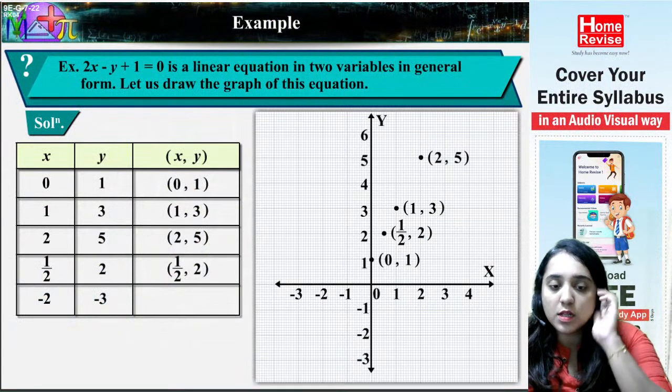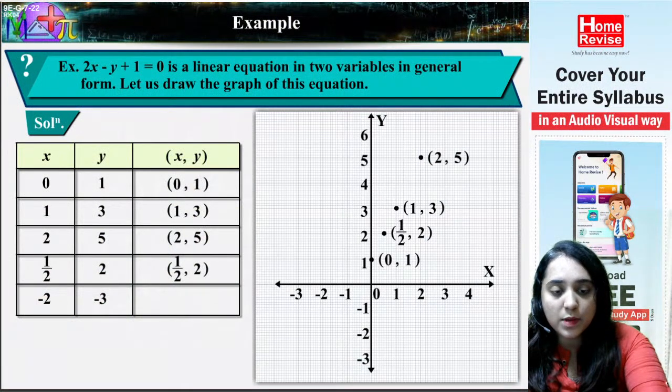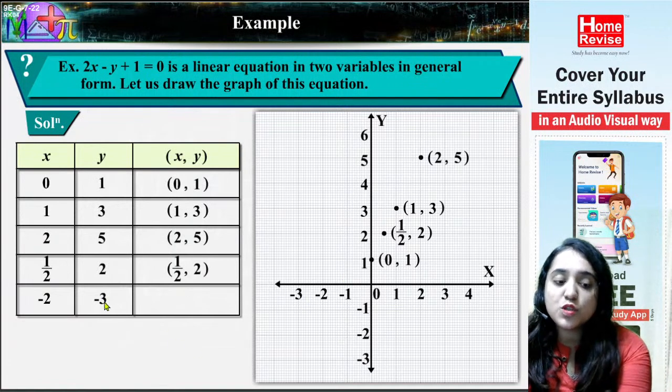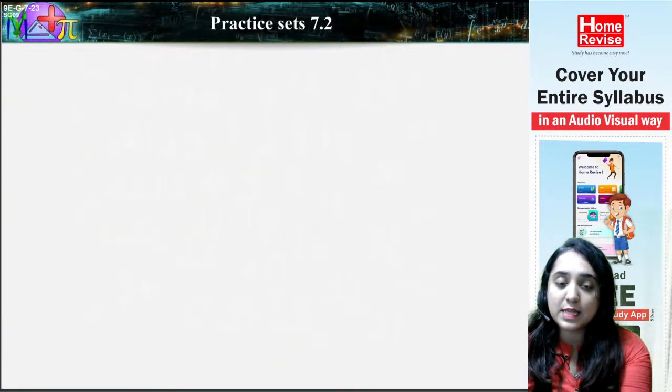Fine then. Now let's start with the next one. Just -2 and -3, both are the answers, so you can write here directly. Okay. Now let's start practice with exercise 7.2.